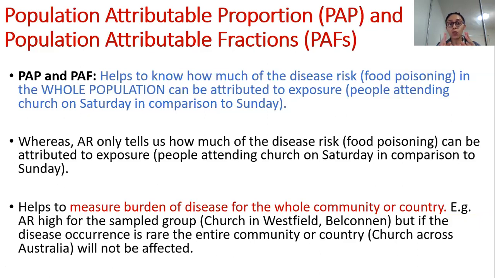But you have to appreciate that this sort of calculation is done more at a governmental level, at a population level. At that time, this makes a lot more sense to see what is the disease burden of this exposure or this condition. For example, right now, this sort of calculation would be perfect for COVID. What is the mortality rate, morbidity rate? Calculating the PAP and PAFs would be perfect for a COVID situation, because it is affecting not only a country, it is affecting the entire globe.